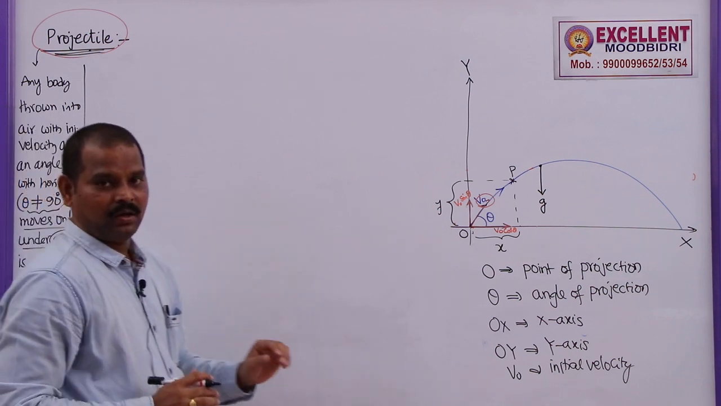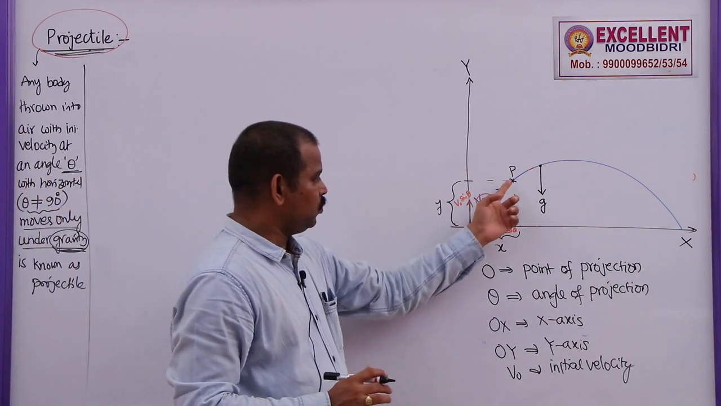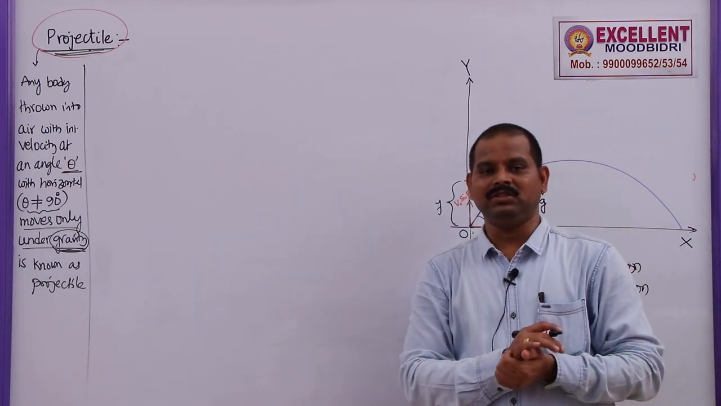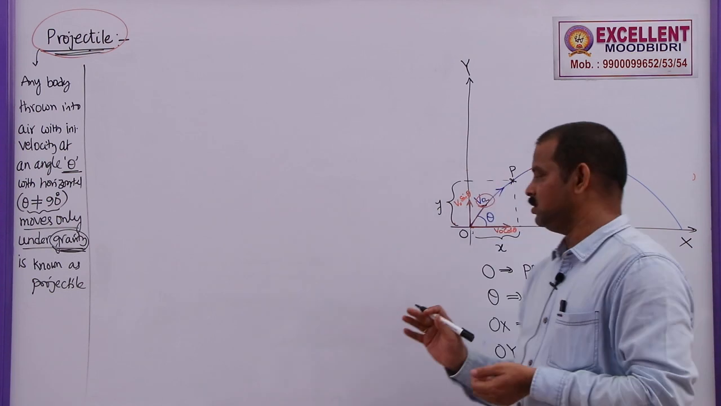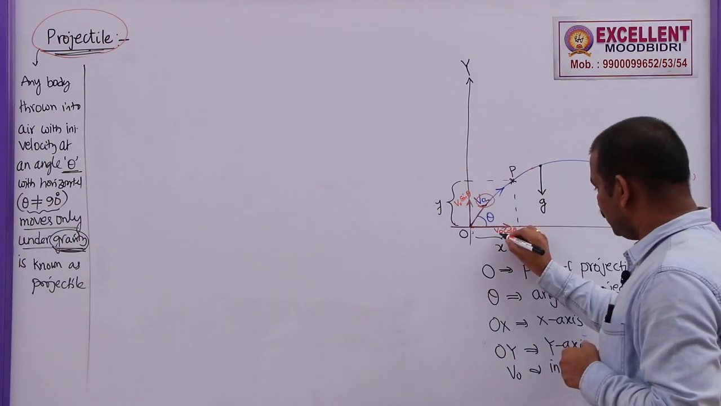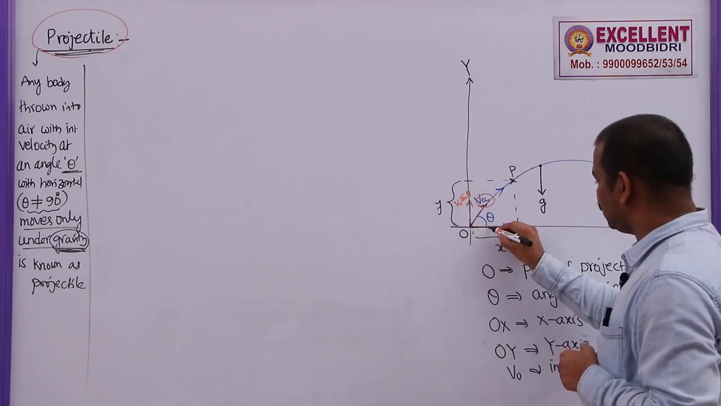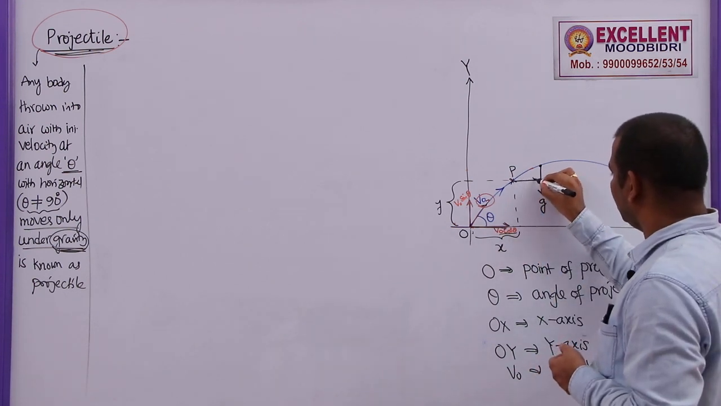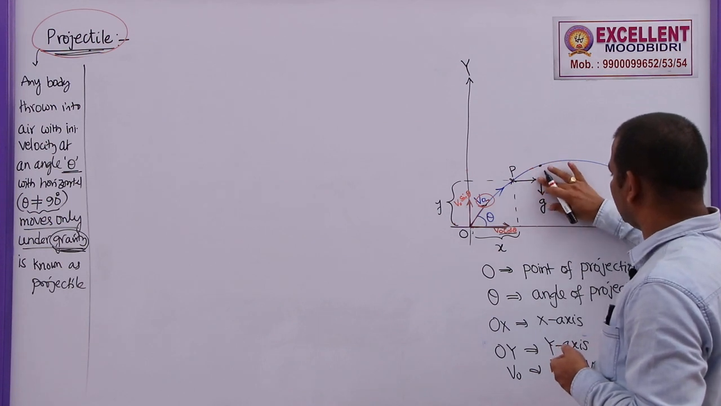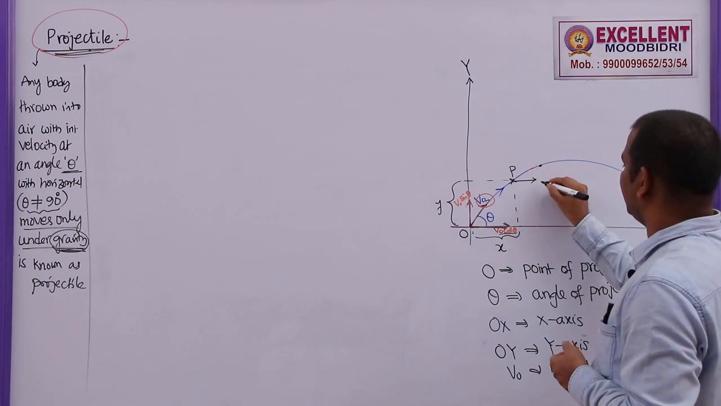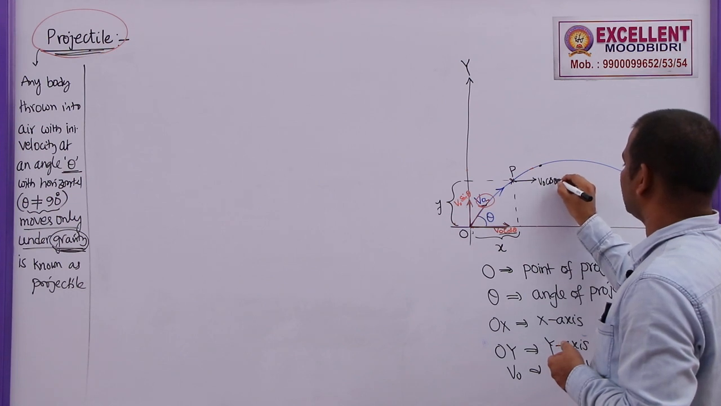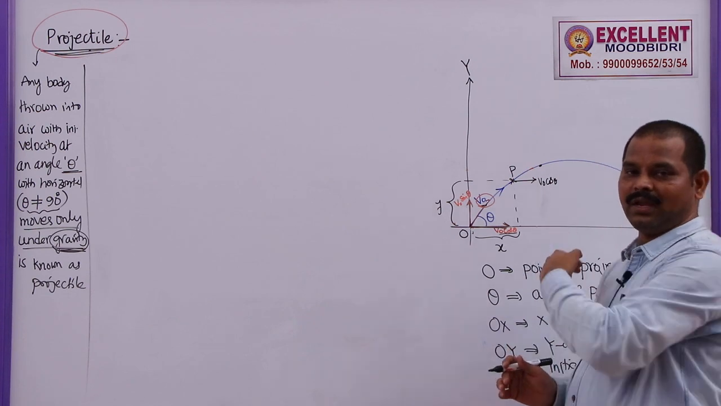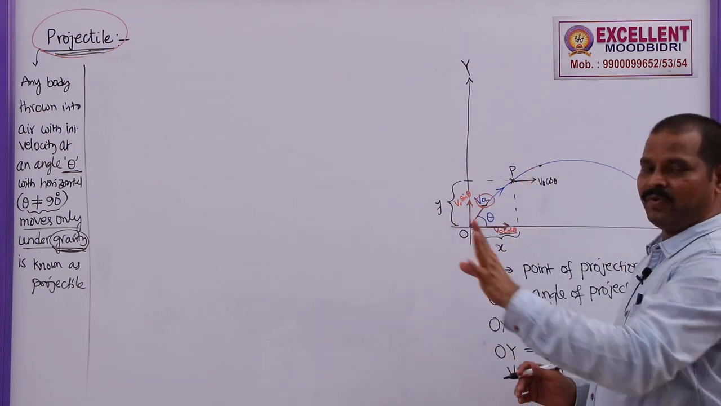Now, when the body moves from O to P, gradually as it goes up, the velocity of the body changes. Which velocity is going to change? As we discussed earlier, the horizontal component is V0 cos theta. When the particle reaches point P, the horizontal component of velocity remains V0 cos theta. Why? Because there is no acceleration in the horizontal direction for a projectile, so horizontal velocity never changes.